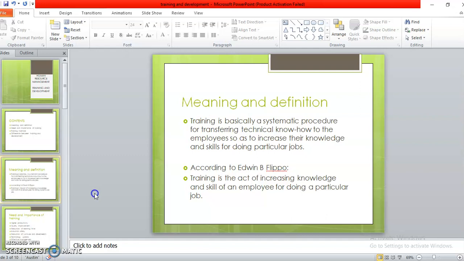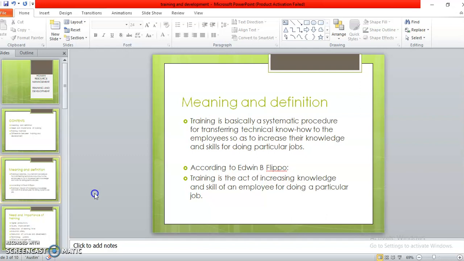It is broader in scope than training. Training is only specific job related. Education is not only job related, but it also covers other activities. Training is tied more to the goals of the organization than the goals of the individual, whereas education is tied to the individual's goal. Might be I want to increase or have more knowledge about a particular field. That is why I have education. Are you clear with the concept of what is training and what is education?